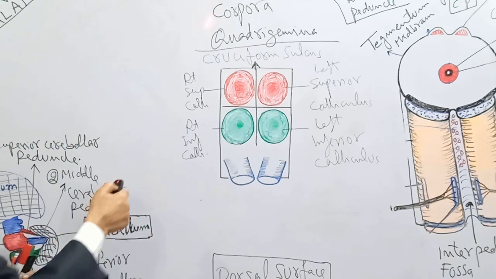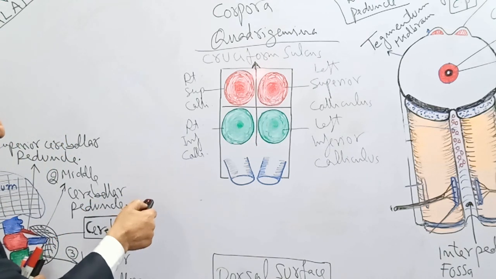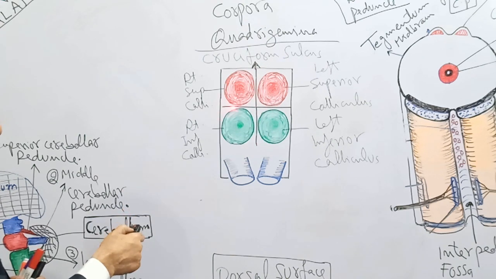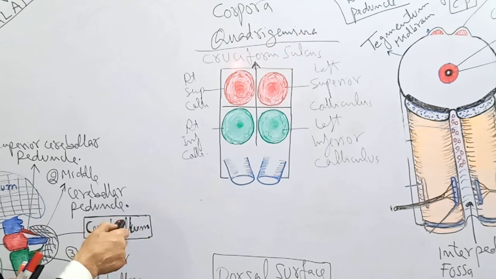Why is it called the cruciform sulcus? These are two sulci. This is the vertical part and this is the horizontal part. Because these two sulci cross, collectively they are known as the cruciform sulcus.